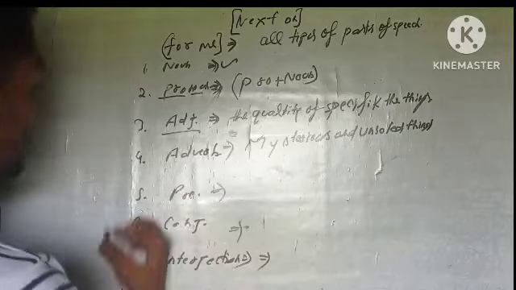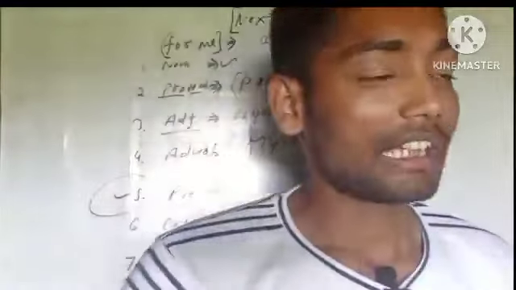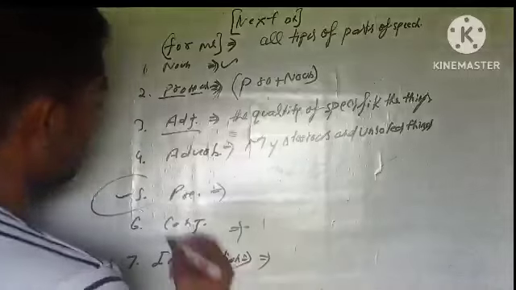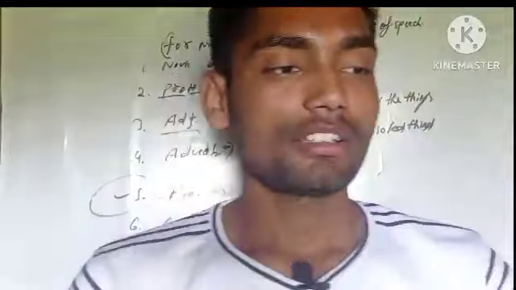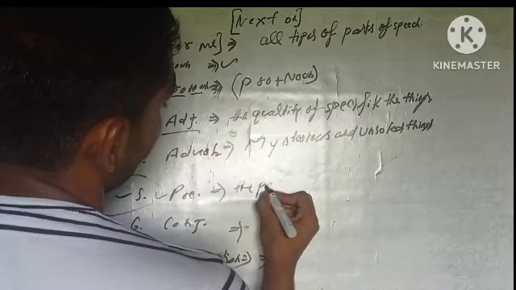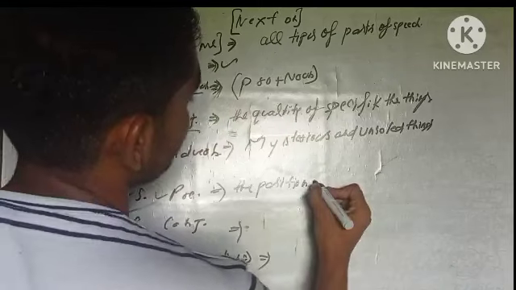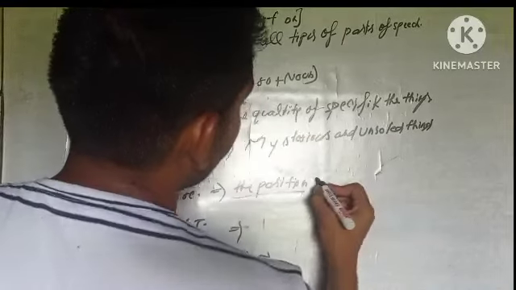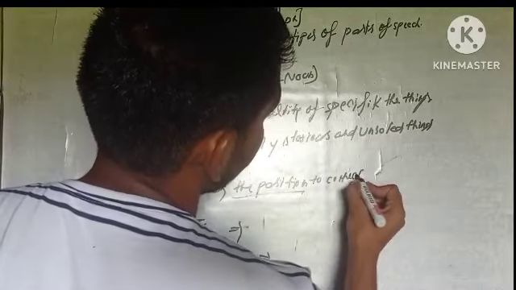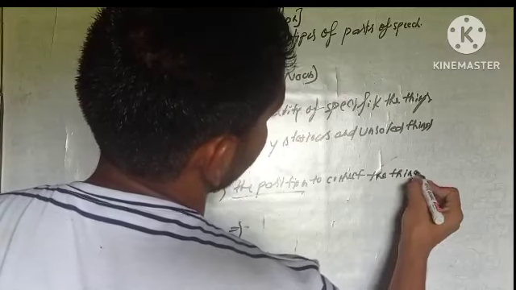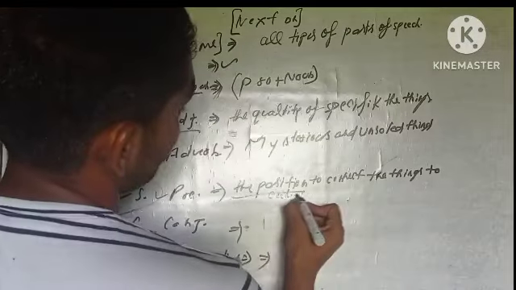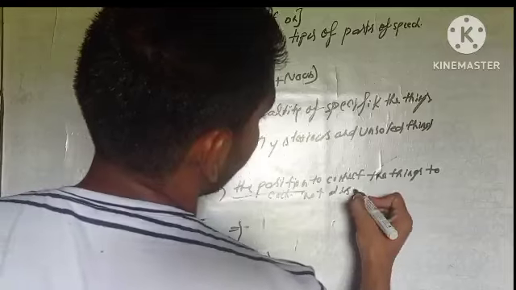And the most important, we can say the living body of the noun, is preposition. Preposition is the position we use to connect things to each other, not describing the things, to connect the things to each other and not disconnect them.